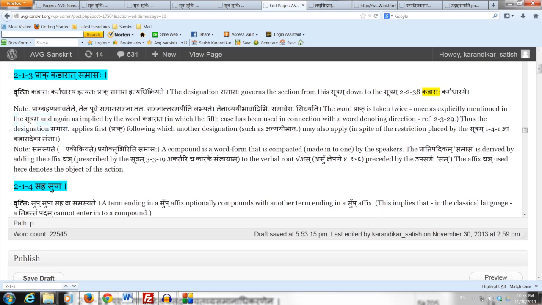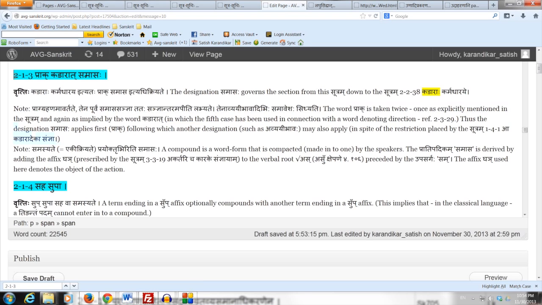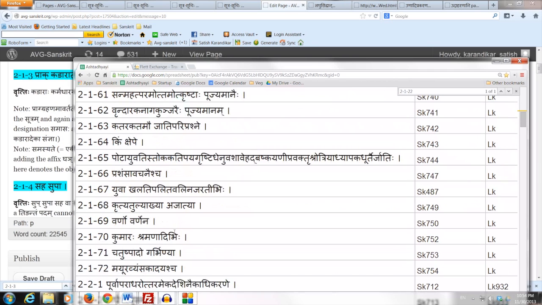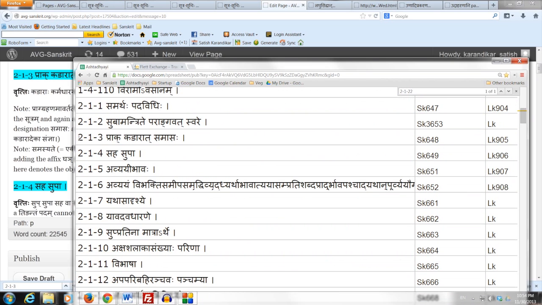Thus the designation Samasaha applies first, following which another designation such as Avyayibhavaha or Tatpurushaha or Bahuvrihi or Dvandvaha may also apply, in spite of the restriction placed by the Sutram 141 Akadarad Eka Sanya. The Sutram 213 as well as 2122 comes in the Adhikara of 141 Akadarad Eka Sanya. So normally only one of them could exist in one particular situation, but the way the term Prak in the Sutram 213 is interpreted allows us to keep the designation Samasaha along with the designation Tatpurushaha, etc.